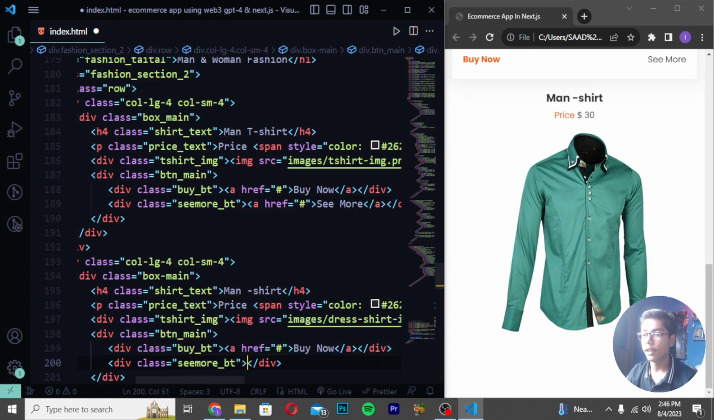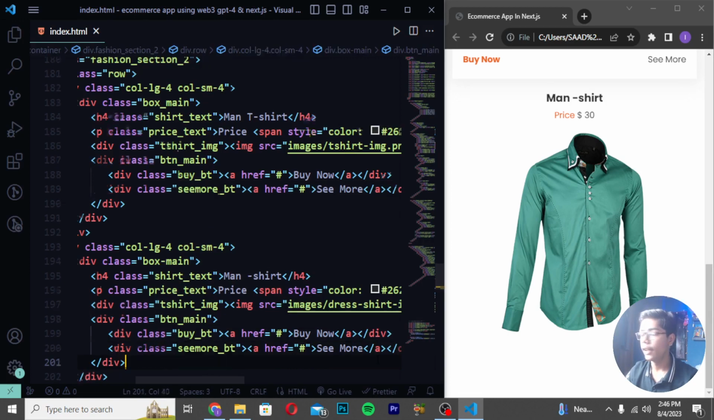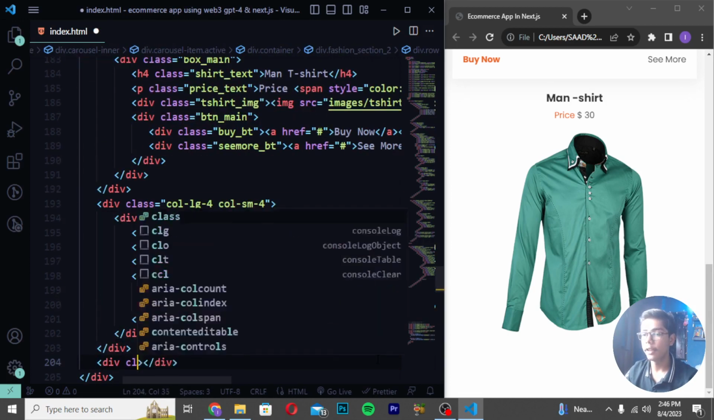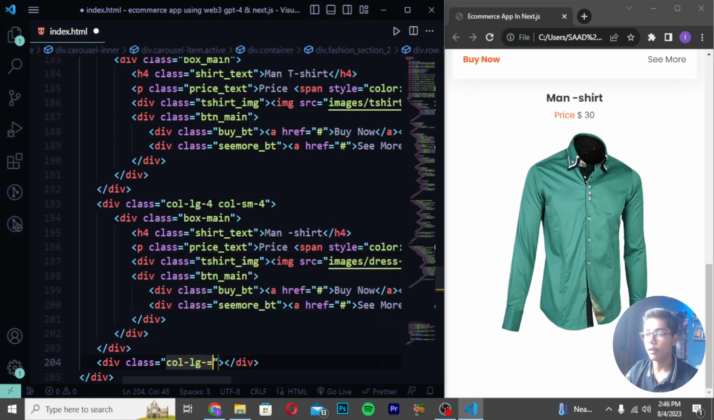Then I will be writing here as a tag, and I will be writing here cmore. Then you have to save it, and I will be moving down after the three divs here and create div class col-lg-4. So I will be writing here col-lg-4, then write here col-sm-4.